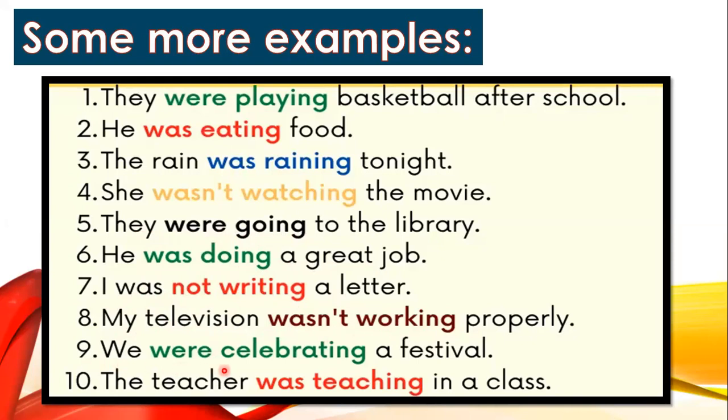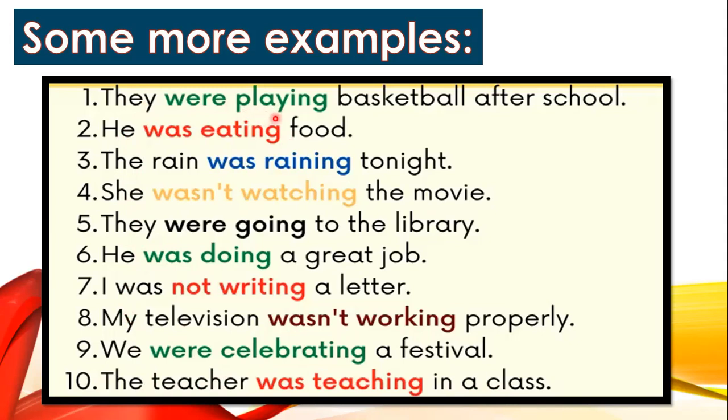We were celebrating a festival. So with we, because it's more than one person, it will be we were celebrating. Okay, the teacher was teaching in the class. Because we're talking about one teacher, we will say the teacher was teaching. Okay, one single person. So again, if you look at all of these examples, it's only with they and we that we are using were. Otherwise, with he, with any single thing that's happening, with she, with I, with my, or if it's the name of a person, the teacher or anything, we always use only was.